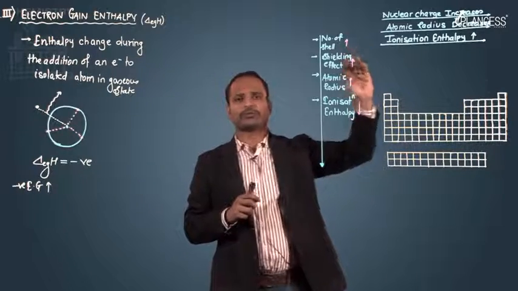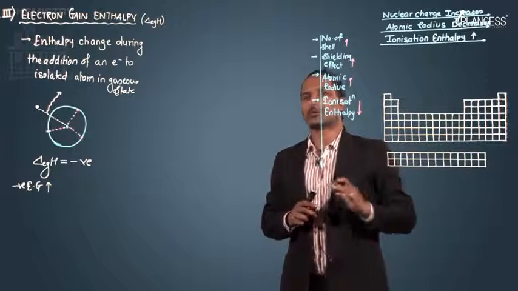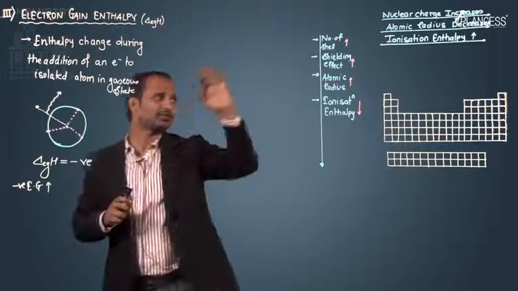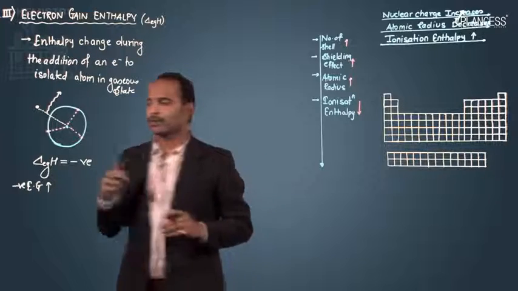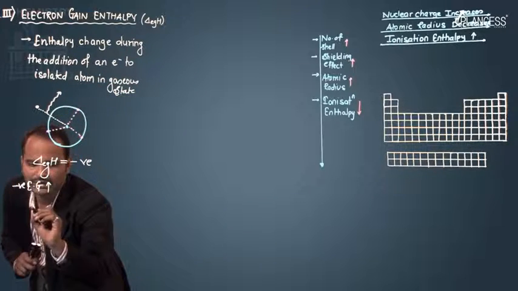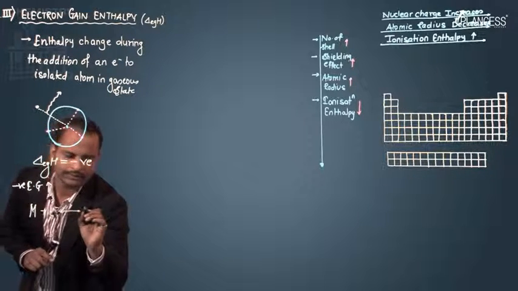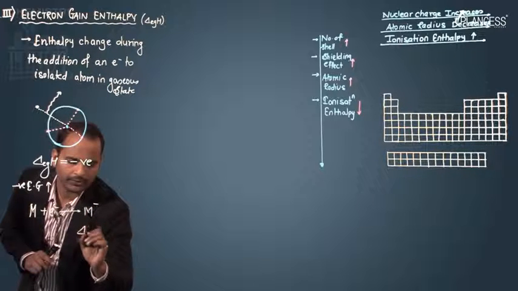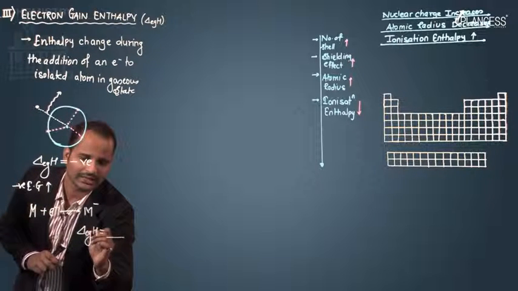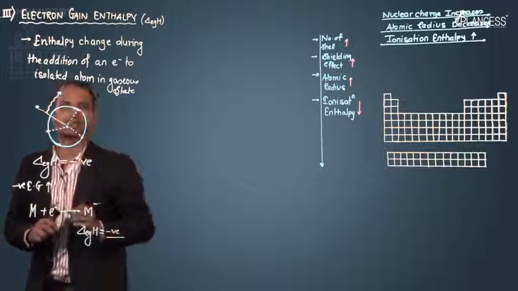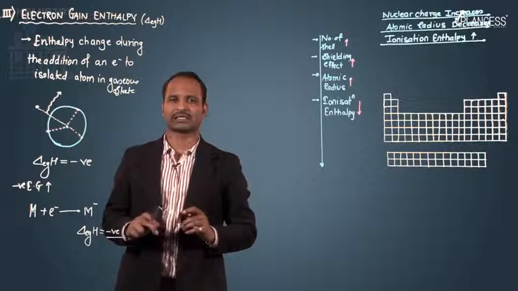So when we move from left to right in a periodic table, certain things change from left to right and top to bottom, and those changes also produce a change in the electron gain enthalpy. In electron gain enthalpy, as I said, an electron is gained. If M is an element, it gains an electron e and becomes M minus, and the heat evolved during that process is called electron gain enthalpy, that is delta Eg, and this value is always negative. Depending on the attraction, the value is decided whether it will be more or less.